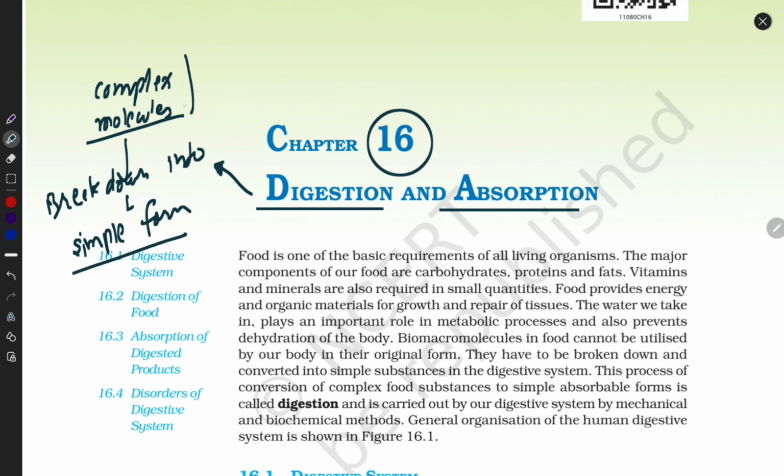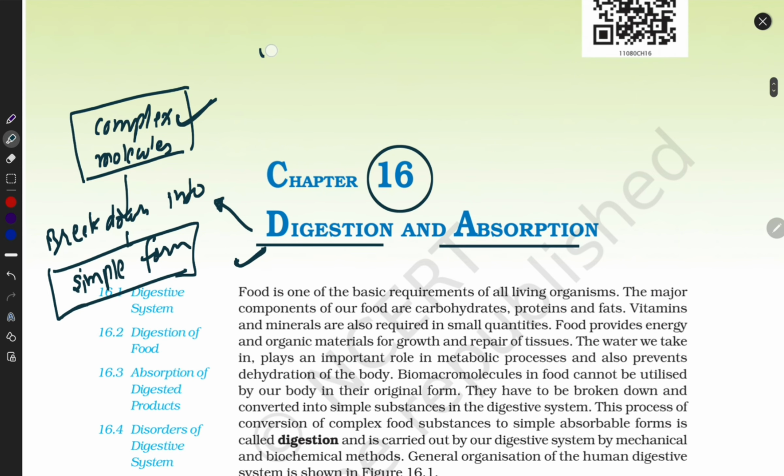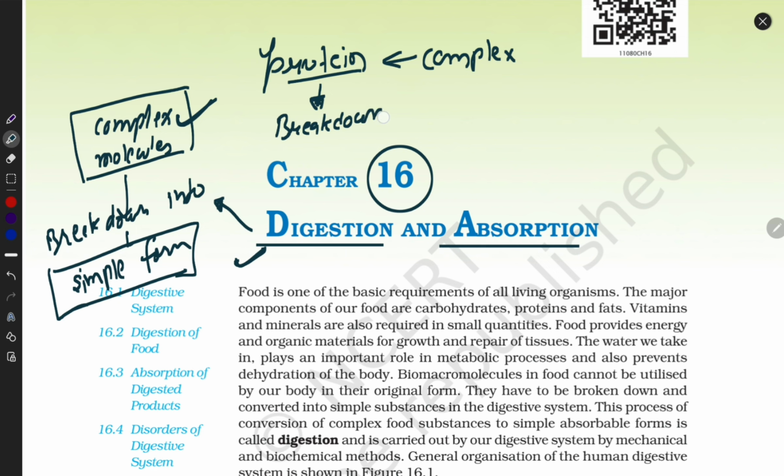Alright. So we take complex food. During digestion, this complex food is broken down into its simplest form. Assume we take protein, and protein is a complex molecule, and this protein will break down during the process of digestion. It breaks down into its simplest form. The simplest form is amino acids.